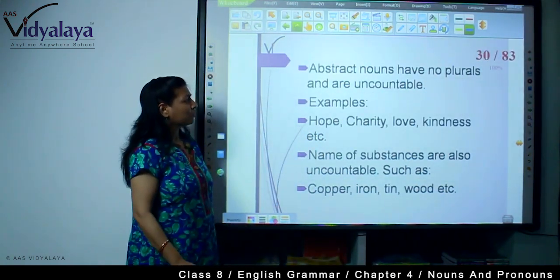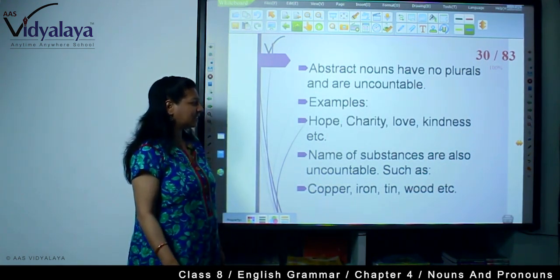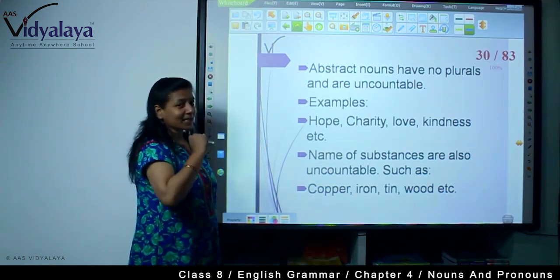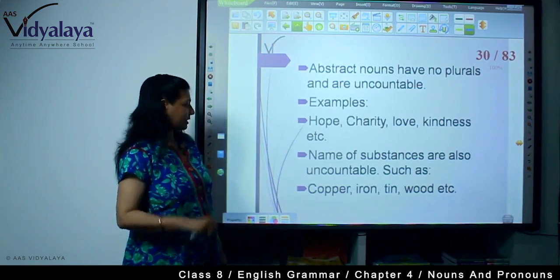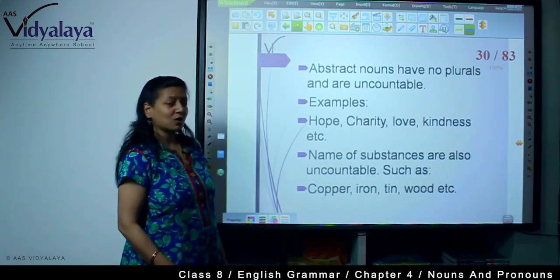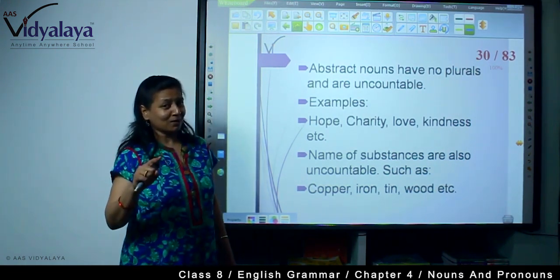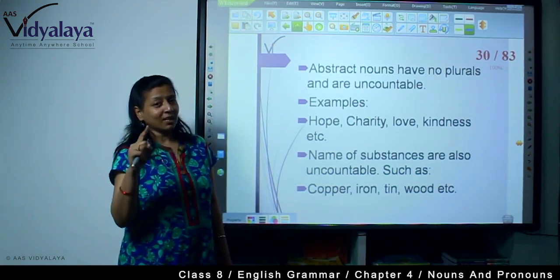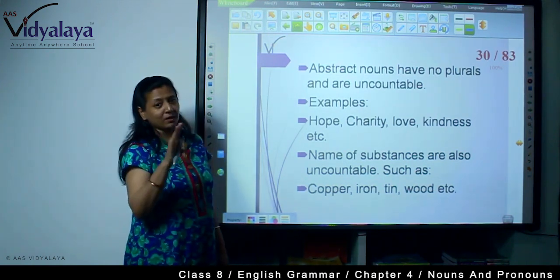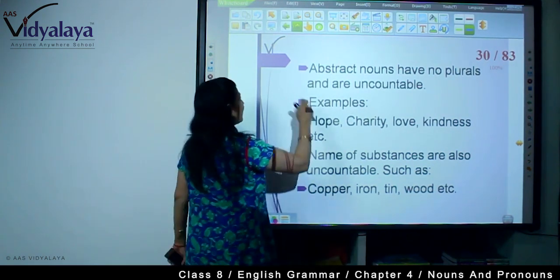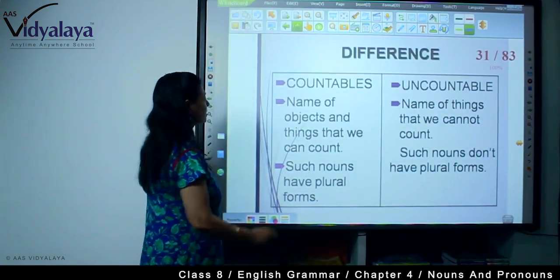Now, abstract nouns have no plurals and so they are uncountable. Example, hope, charity, love, kindness, etc. If we make it plural, then what happens? It will become countable and its meaning will also be changed. Now, names of substances are also uncountable, such as copper, iron, tin, wood. But if we make it plural, again it will have a changed meaning. So, don't make it plural. Wherever it is necessary, then you make it plural. Otherwise, this is uncountable.